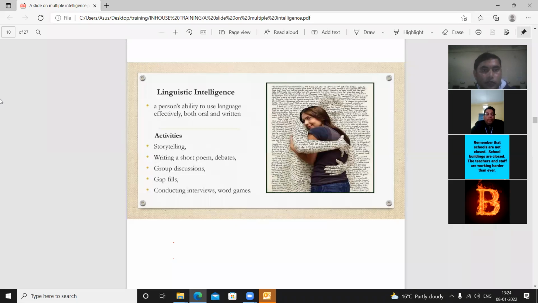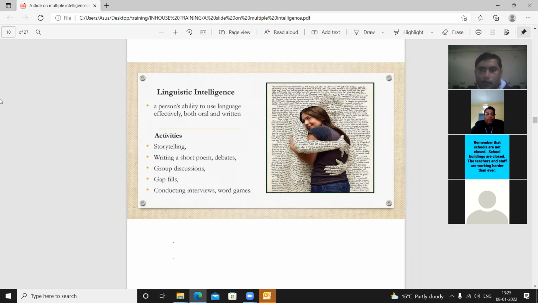To attract their interest, we will have to give activities related to storytelling. They will be very much interested in storytelling, writing a short poem, debates, group discussion, gap filling, conducting interviews and games. If you give them these types of work in the classroom, I hope they will be very much connected.